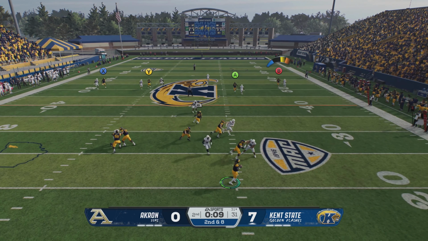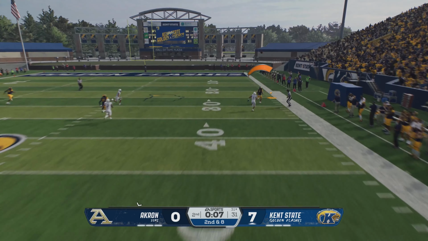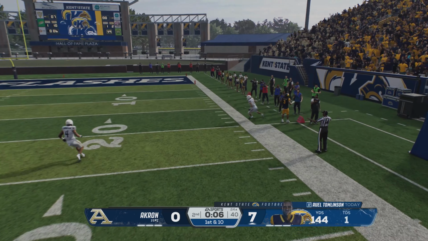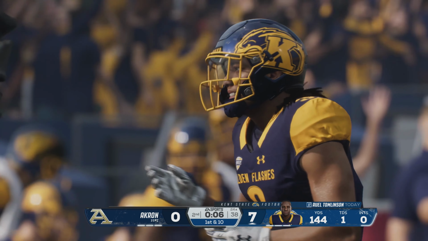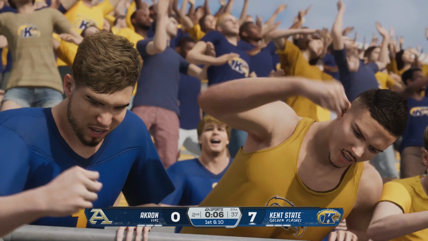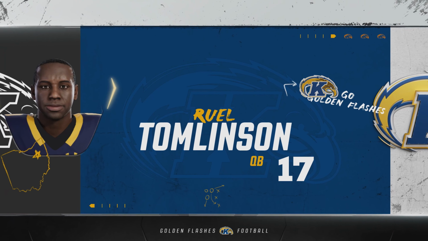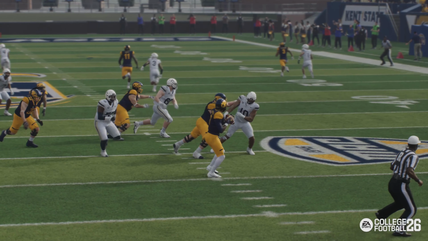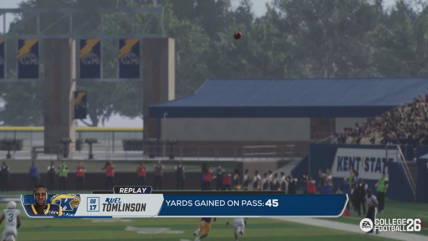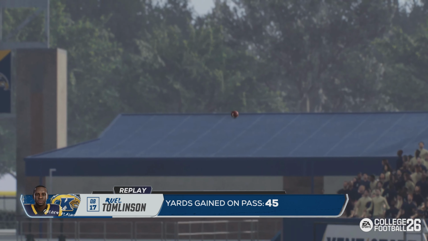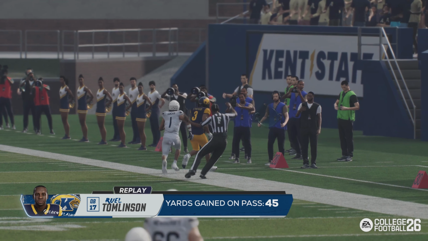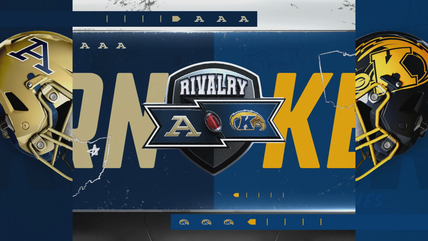Quarterback looking to connect with the receiver here. Looks right, lets it fly. Catch is made deep down the right sideline. Keeps a foot in bounds. What concentration. Boy, it's got to be so rewarding for an offensive coordinator when your play call perfectly counters the defense's call. That's exactly what we saw right here. That play targeted the coverage's biggest weak spot, and it led to a wide-open wide receiver.